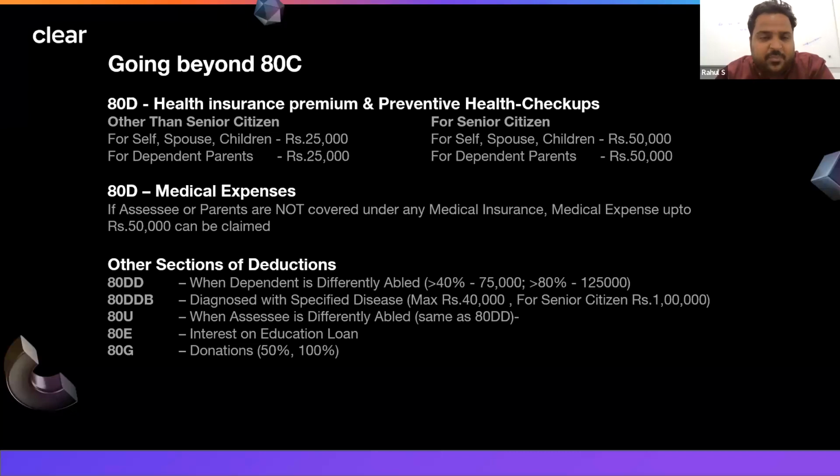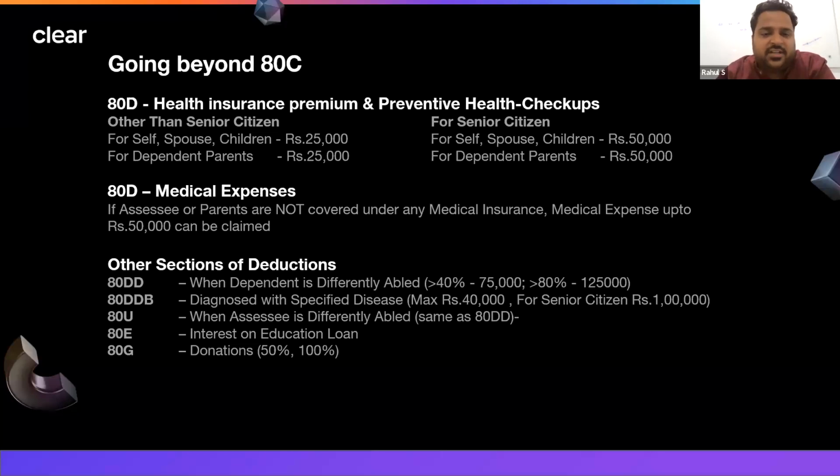Now, what will happen in case of parents? If any of the parents have not achieved senior citizenship, then for them the amount remains 25,000. Whatever you are paying for the health insurance premium, up to 25,000 you can reduce from your income if you are paying for them. And if any one of your parents turns a senior citizen, then the limit cumulatively will be 50,000. So you can take the benefit up to 50,000.